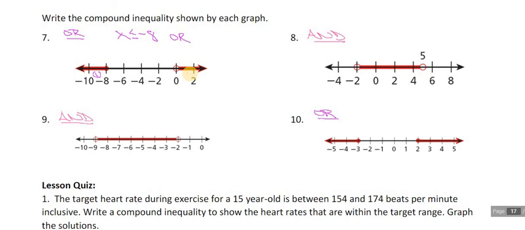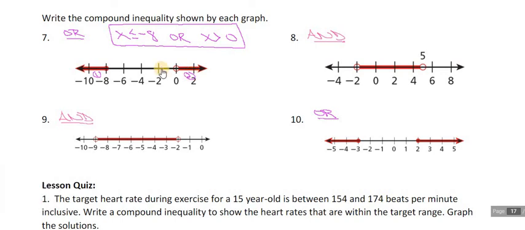My second piece of my inequality, my target number is 0, so I've got an x and I've got a 0, and I've got an open circle shading to the right, so x is greater than 0. So number 7 is our first or. 2 separate inequality statements. X is less than or equal to -8, or x is greater than 0.